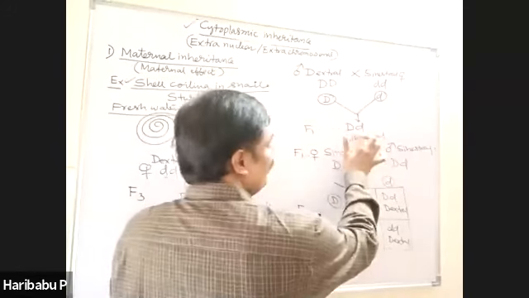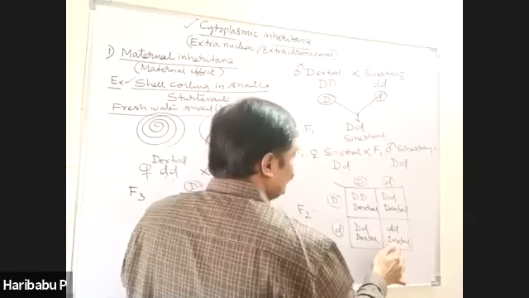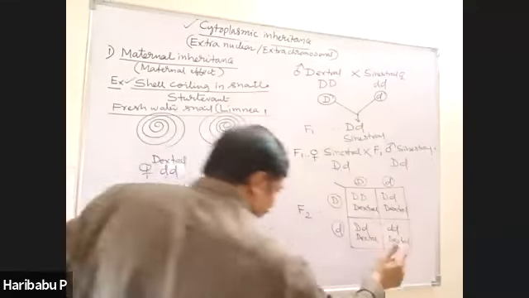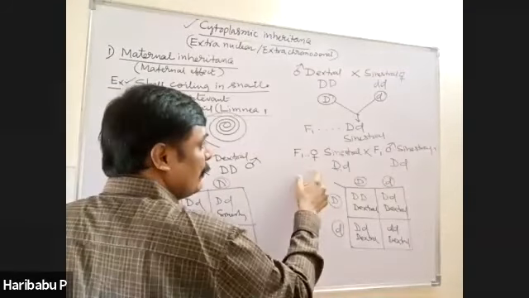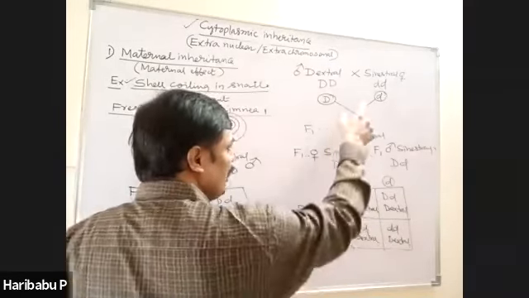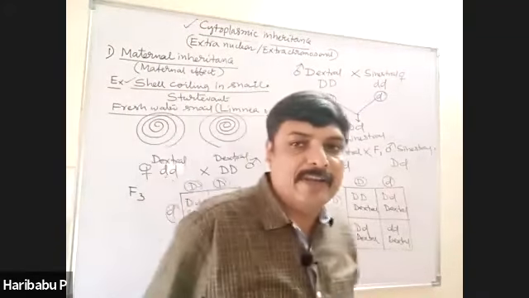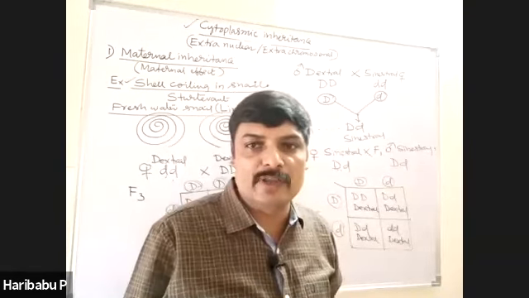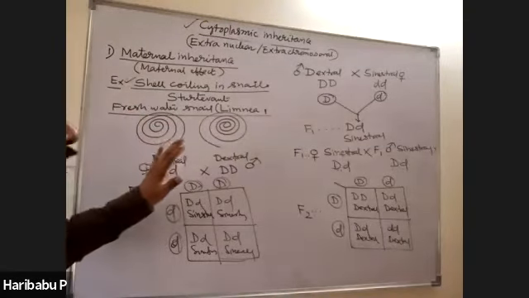The phenotype of F1 is decided by the parent. The phenotype of F2 is decided by the F1. The phenotype of F3 is decided by this one in this cross. Therefore, we can say that before the organism is produced, that is, during the time of gamete formation only, we can decide. That is why this is called maternal inheritance, a kind of predetermination. I hope all of you are following, right? And now, the second example is organelle inheritance.